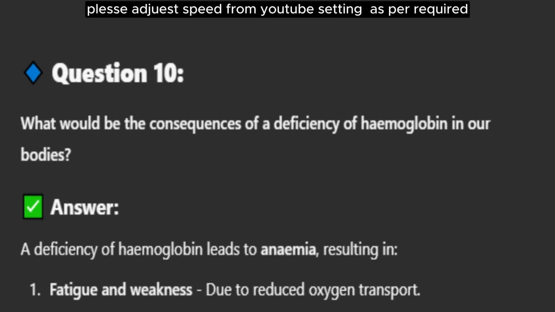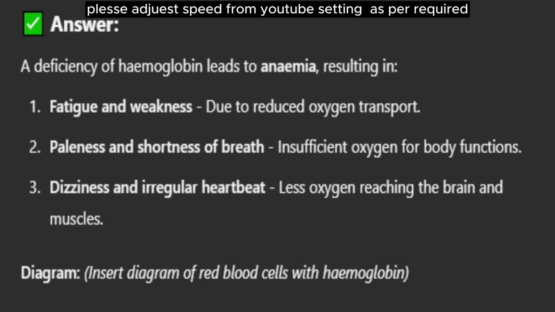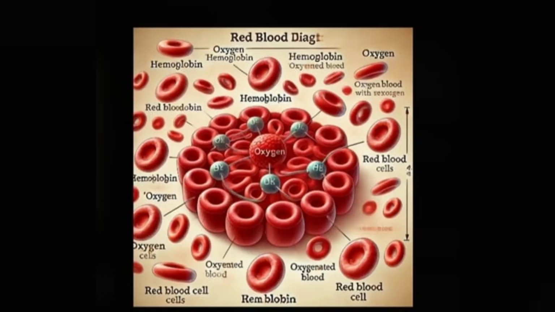Question 10. What would be the consequences of a deficiency of hemoglobin in our bodies? Answer. A deficiency of hemoglobin leads to anemia, resulting in 1. Fatigue and weakness, due to reduced oxygen transport. 2. Paleness and shortness of breath, insufficient oxygen for body functions. 3. Dizziness and irregular heartbeat, less oxygen reaching the brain and muscles. Diagram of red blood cells with hemoglobin.